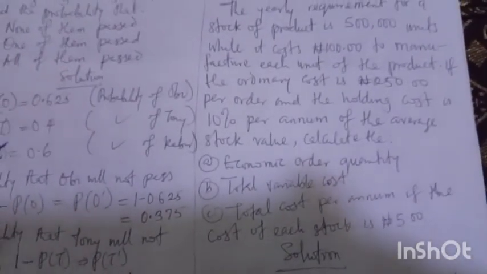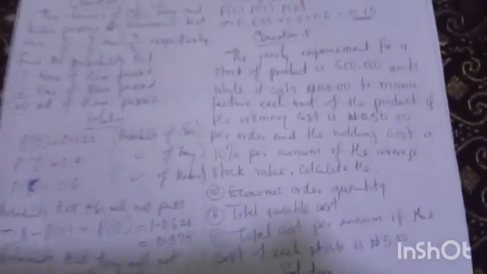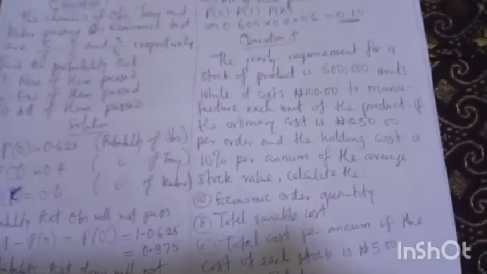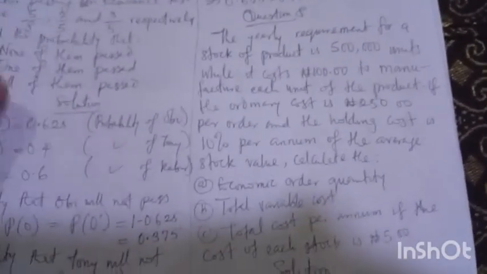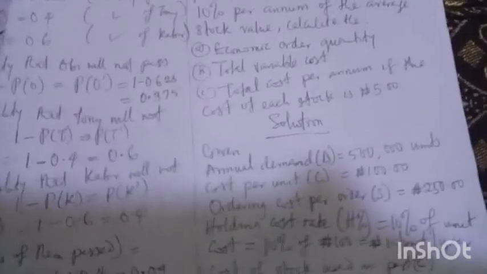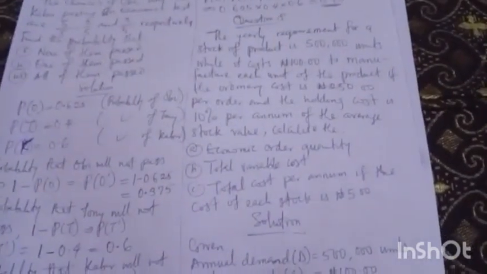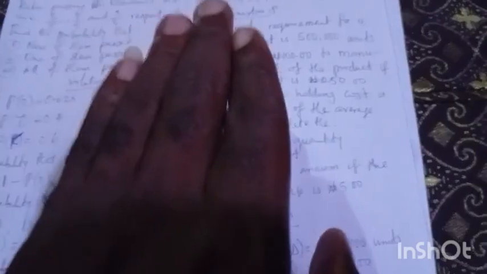Before you solve this type of question, the first thing you do is interpret the question. It's a word problem, a real-life situation, so you need to interpret it first so I'll be able to know where to come in. With my interpretation, I use the given parameters. Annual demand, that is D, is 500,000 units. Remember, it's a yearly requirement, a yearly demand.